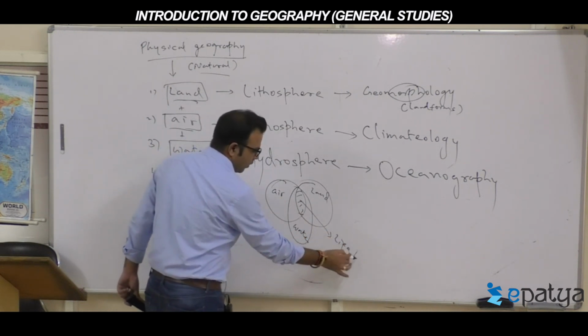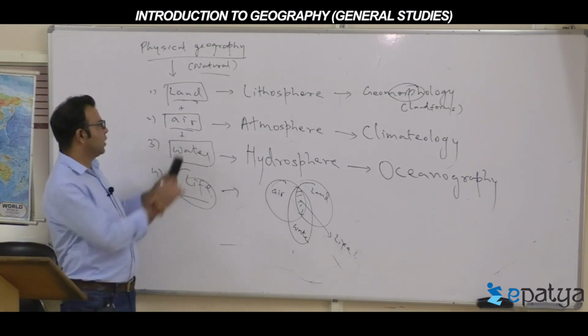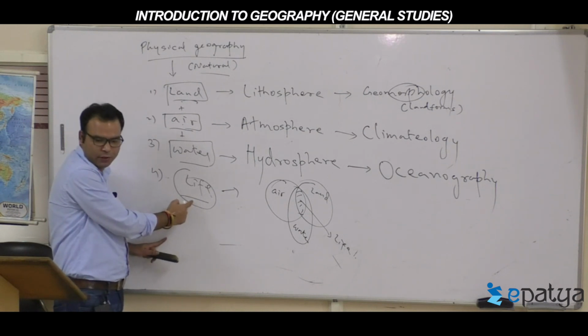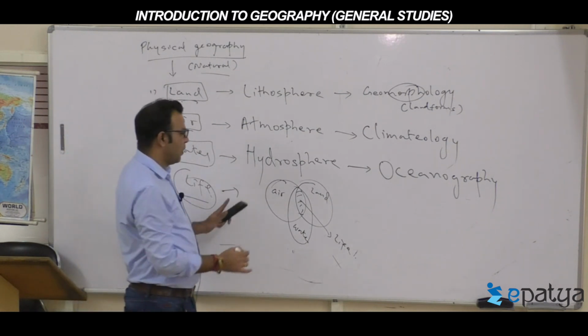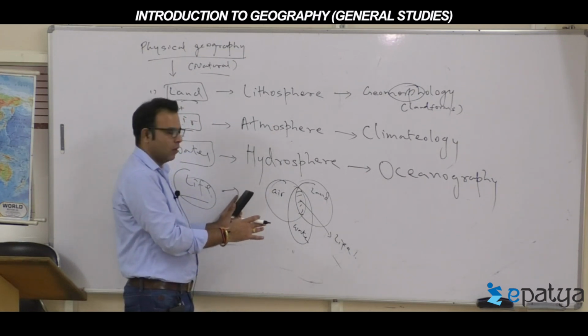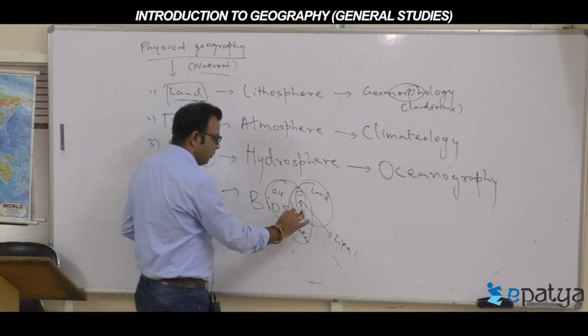Life. Try to understand, the combination of land, air and water will produce life, naturally produced. So the life sphere is called what? Biosphere. So this part is called biosphere.